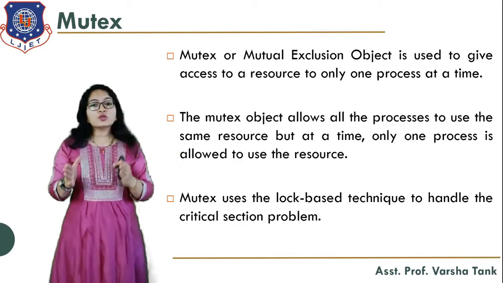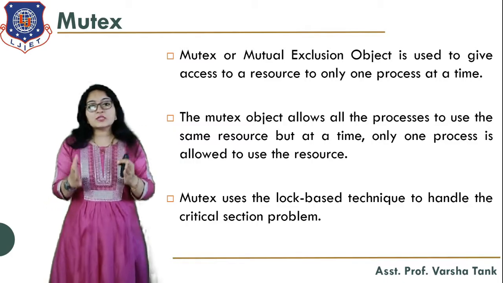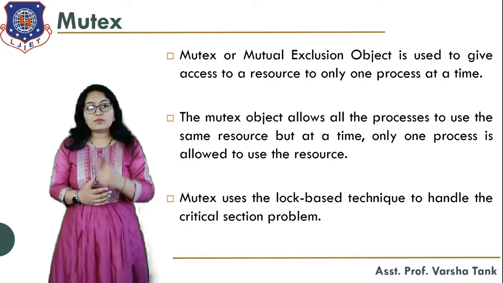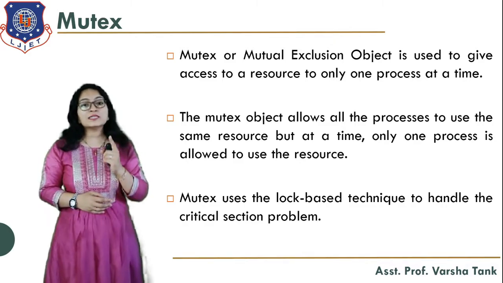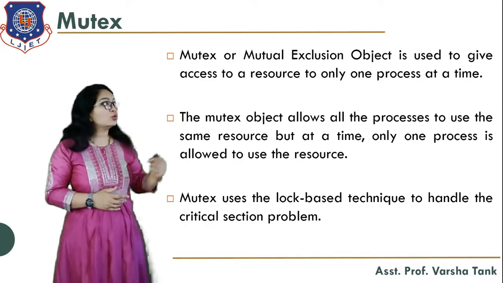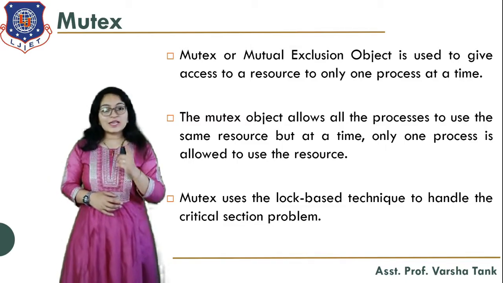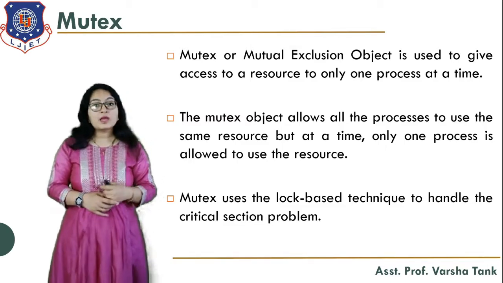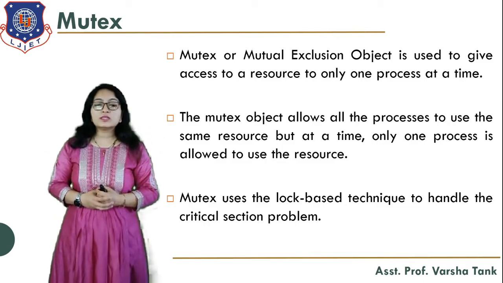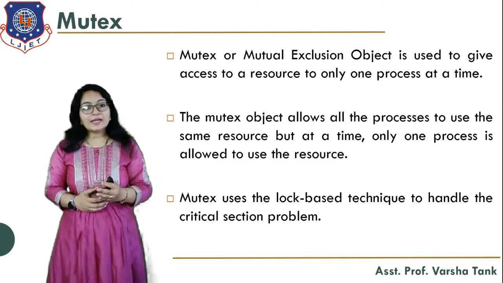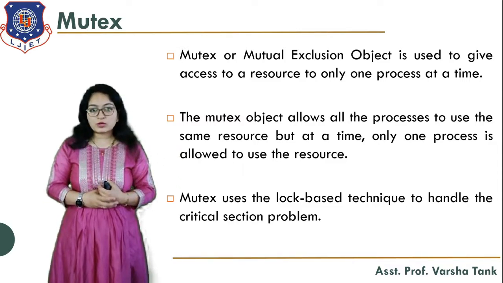Mutex is the mutual exclusion object. Okay, it is used to give access to the resource to only one process at a time. So at a time, only one process can get the access. So that will be done by this mutex object, that is mutual exclusion object. Got it? The mutex object allows all the processes to use the same resource, but at a time, only one process is allowed to use the resource.